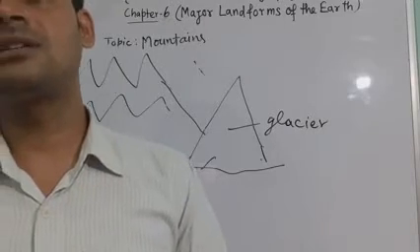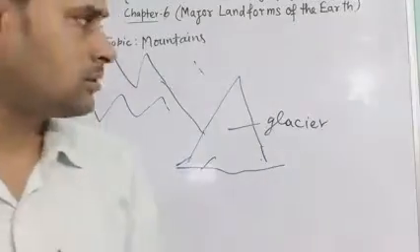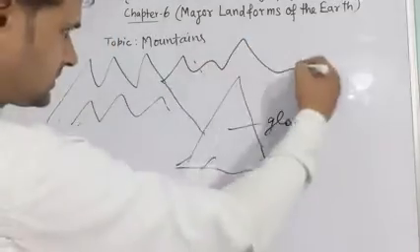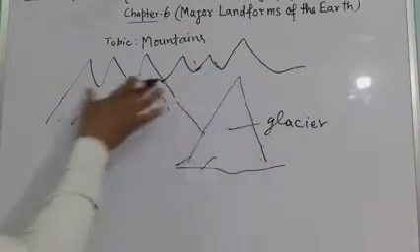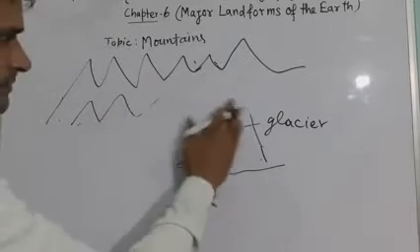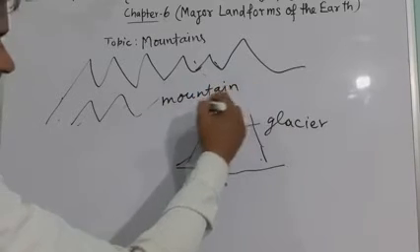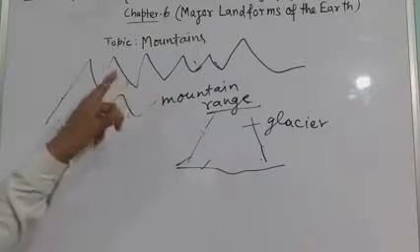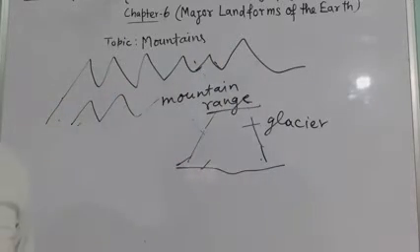So mountains may be arranged in a line, known as a range. It means if we arrange the mountains in a line, that is called a mountain range.